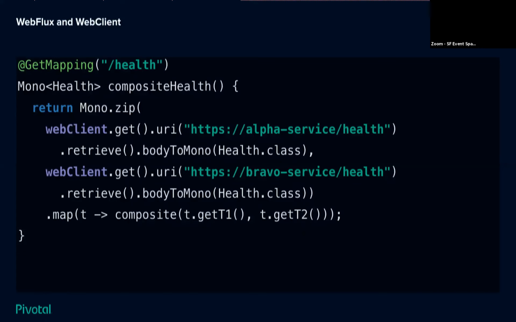And so if you thought about this pre-reactive programming, you'd effectively hold open at least one thread for the incoming connection. You'd hold open another thread as you've made a call out here. You'd hold open a third thread to go up there. And who knows how long it's going to take Alpha service and Bravo service to respond. This is really, really inefficient. So what reactive programming does in this web client here basically says, okay, I want you to go get me this health thing from these other services, but release all of your threads. And even better, while I'm waiting for you, I want you to release the thread that my incoming connection came in on. And so now we can return back to that original caller a composite of these two other calls, but we can do it without having occupied 3 threads for the entire time it took to service it.